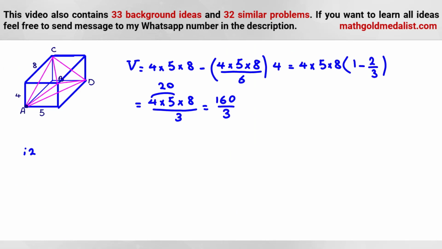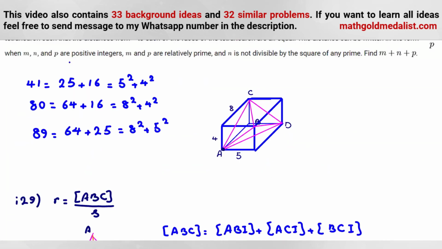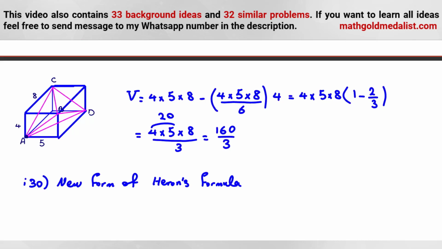Idea 30. For idea 30, we want to find new form for Heron's formula. It was also useful in one problem of AMC. New form of Heron's formula. Then we have a square root. Because if you want to use Heron's formula, each side is a square root of something. So, let's calculate the sides. Sides are what? Root 89, root 41, root 80, root 89.